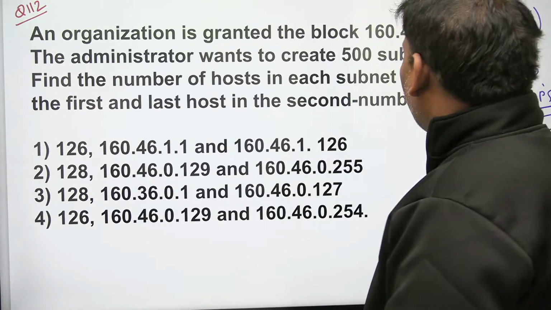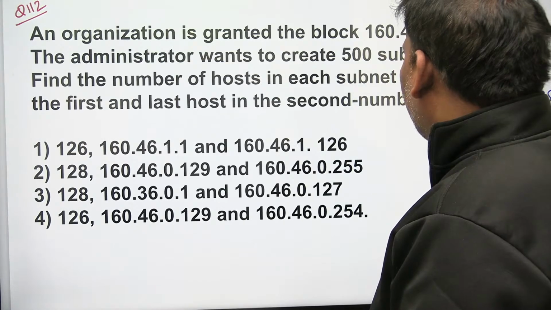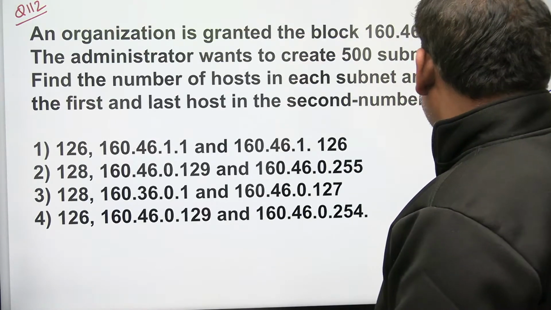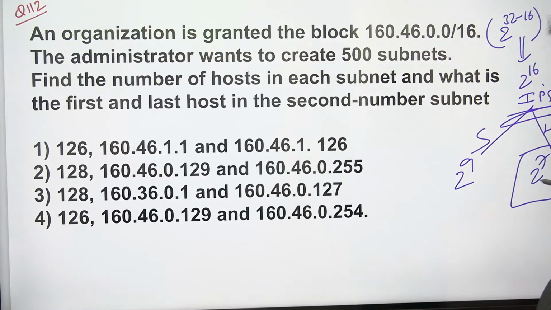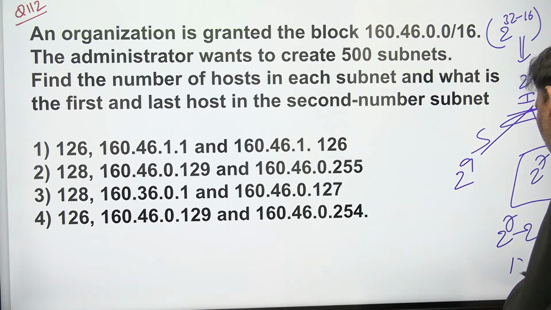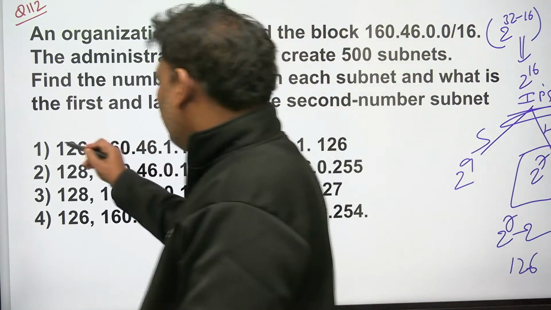Then find the number of hosts in each subnet and the first and last host of the second subnet. Because of the host part, 7 bits, 2 power 7, but all zeros and all ones you cannot use. 2 power 7 is 128 minus 2, 126. So the number of hosts is 126.